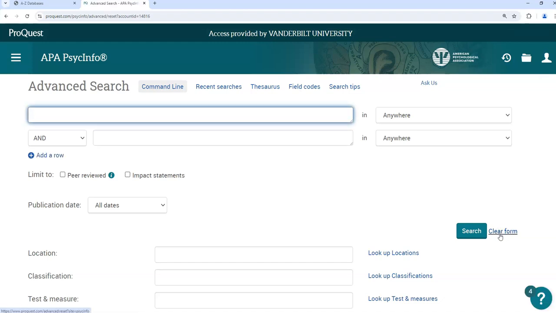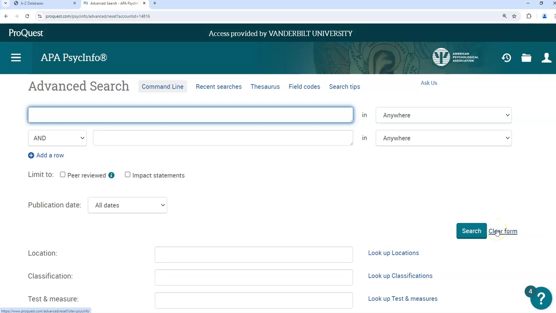Say I'm interested in how childhood trauma can affect self-image or self-esteem in adulthood. This is a topic that PsycINFO is well equipped to help with. For this search, let's use the database's subject terms so that we're not searching just keywords in the abstract or title of the article, but the particular subject terms that are attached to articles that are indexed by PsycINFO.